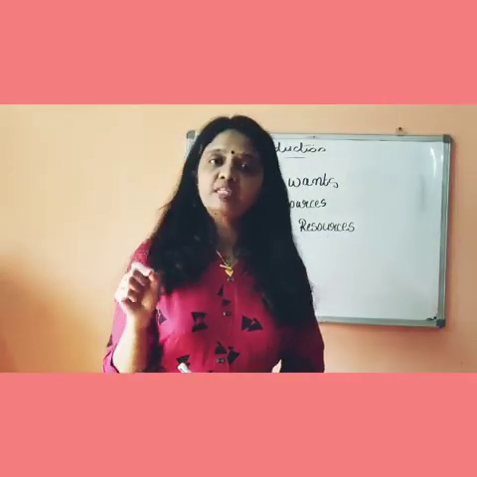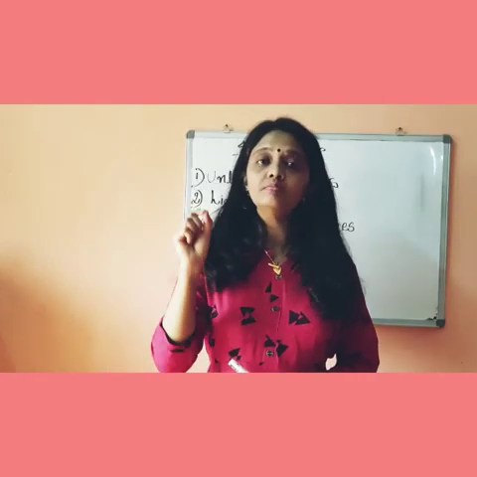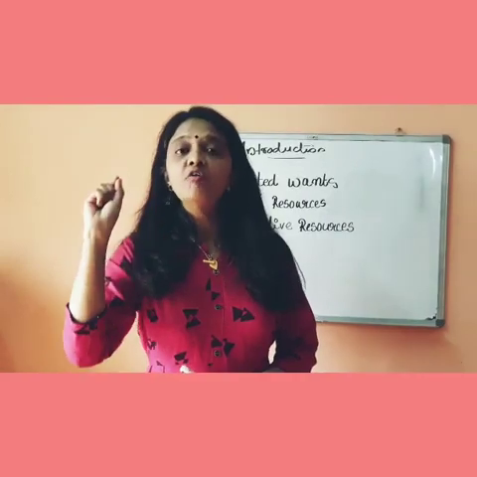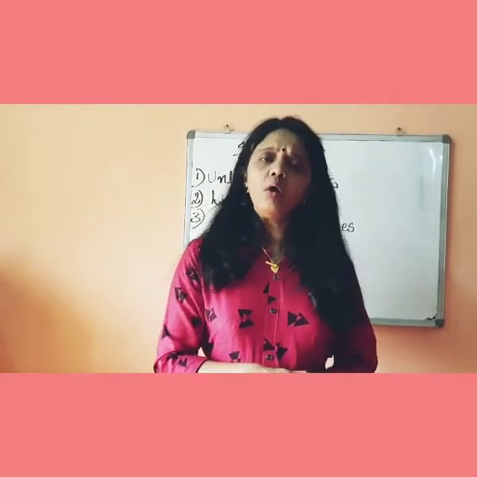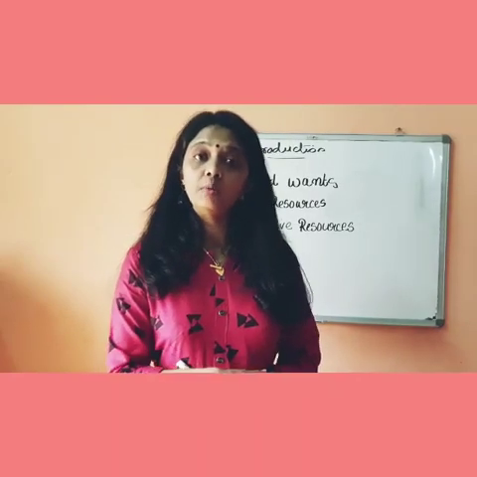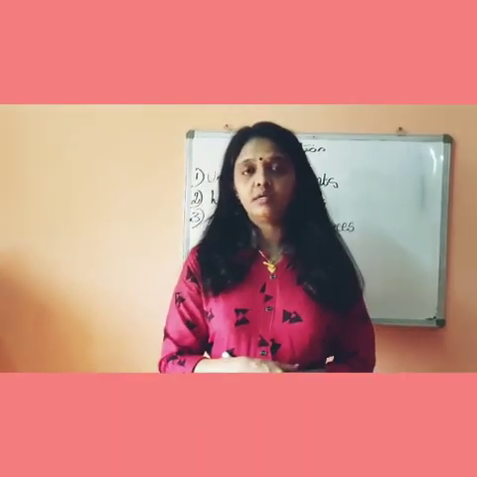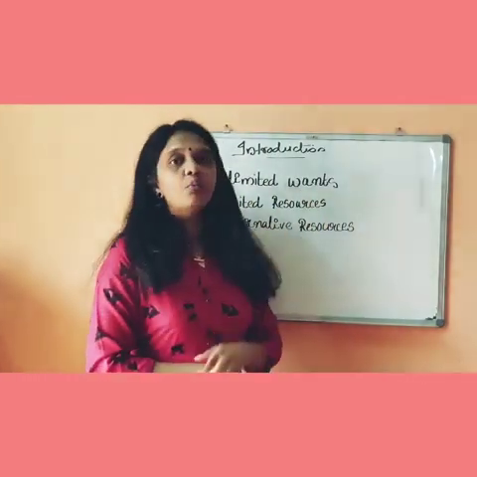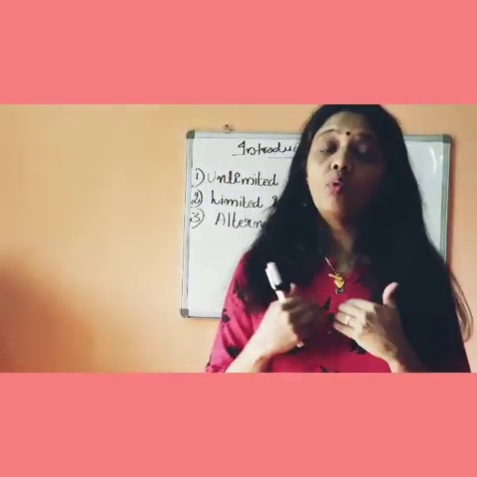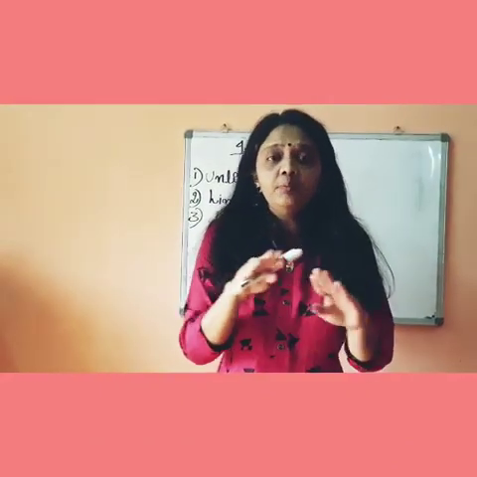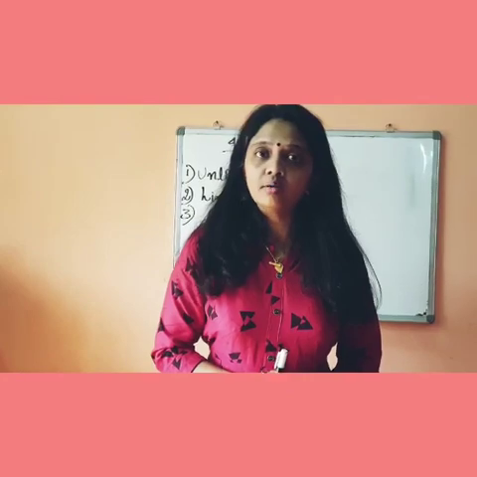I already explained central problems of an economy. What to produce, how to produce, for whom to produce. Now, we have to see how does an economic problem arise. First one, unlimited wants. You know, our wants are unlimited. There is no end point for our wants.